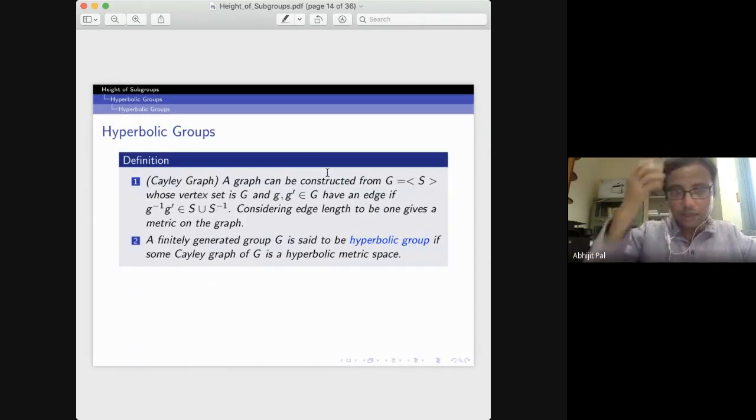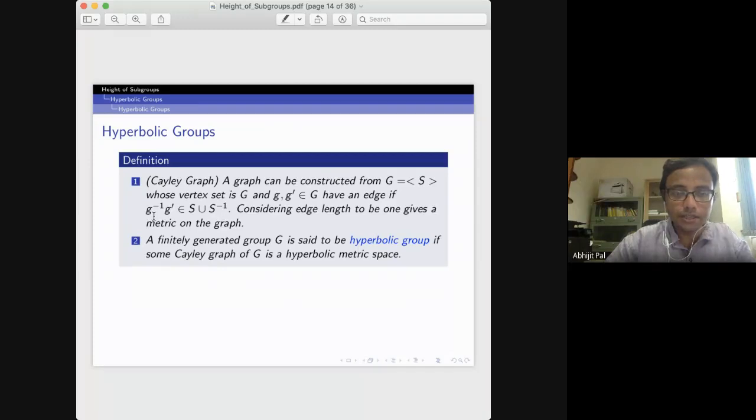Okay, so now I'll be defining a hyperbolic group. Corresponding to a group, one can assign a geometric object, mainly the Cayley graph. You take a group generated by S, and you take the vertex set of this graph to be G. Two vertices g and g' share an edge if g inverse g' belongs to S union S inverse.